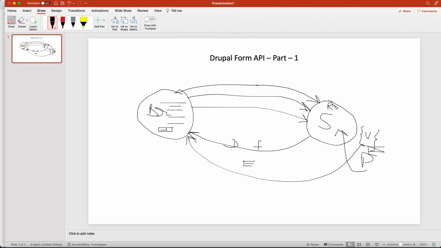Basically, this URL here will call build form, this URL here will call validate form, and this last processing URL, after everything is done, calls the submit data or submit form method. So build form works first, by which you can show the form to the user. Then there is validate form, by which you can show errors to the user.